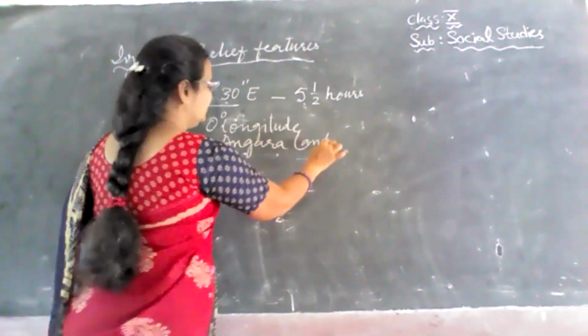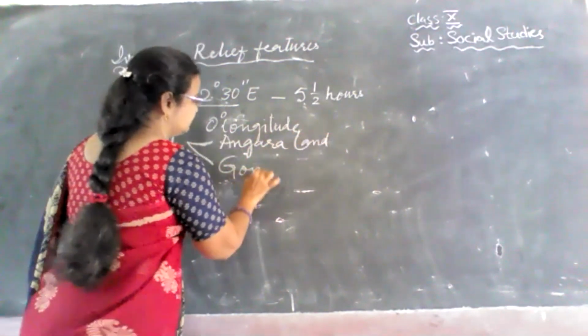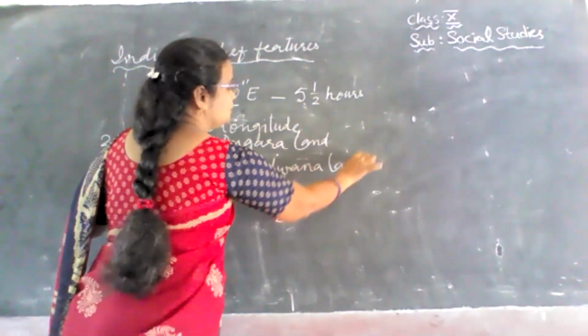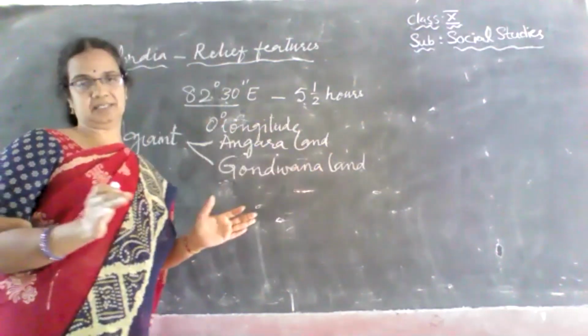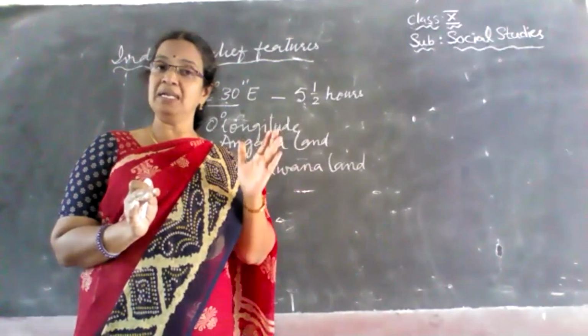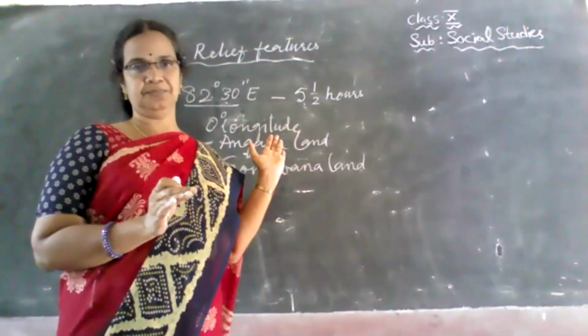Angara land and another one, Gondwana land. These two were the large land masses which prevailed some 200 million years back.